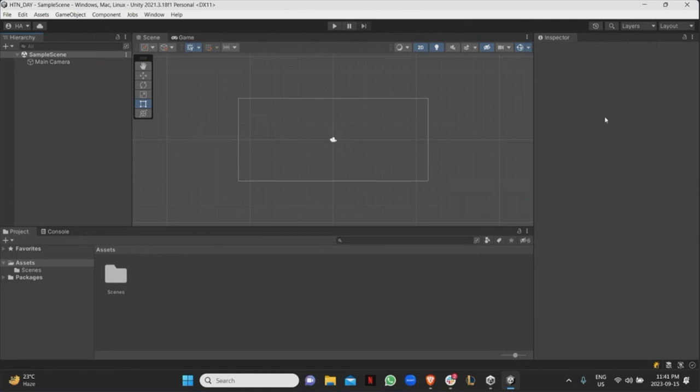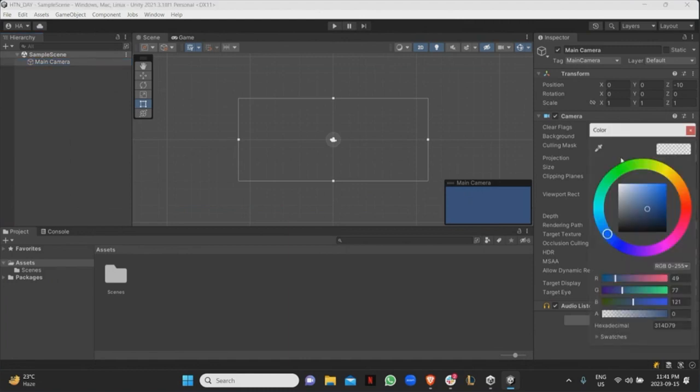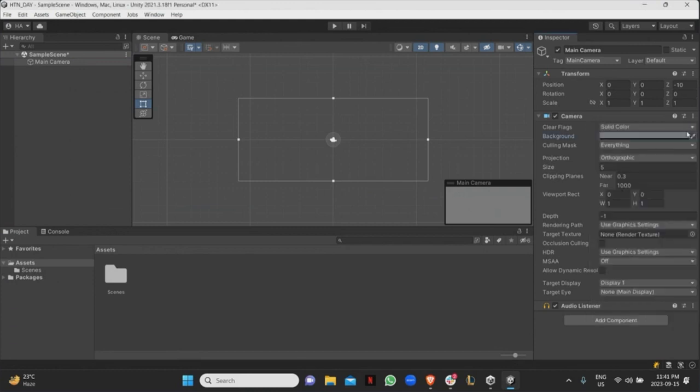And then over here is the inspector. The inspector is basically, once I click on an object, let's say the main camera, it gives me all the data about the camera. It tells me the position, the rotation, scale, and then what I can change in the camera. So let's say in this game view, I don't like the blue color. I want it to be more black or gray or whatever. I can play around with this. And it also has something called an audio listener, which just listens to any audio. So if you play audio in the game, you need a source and you need a listener. We'll be going over that later on.